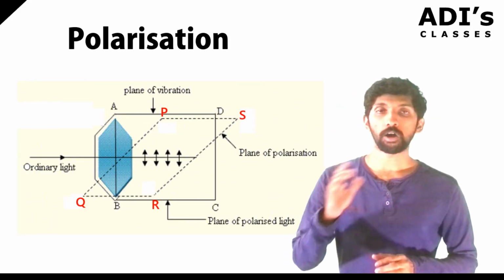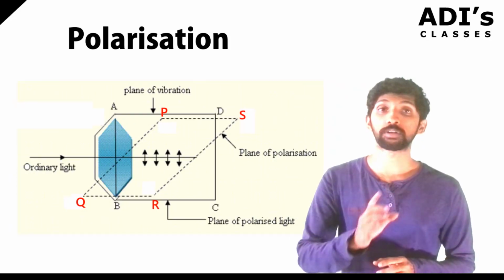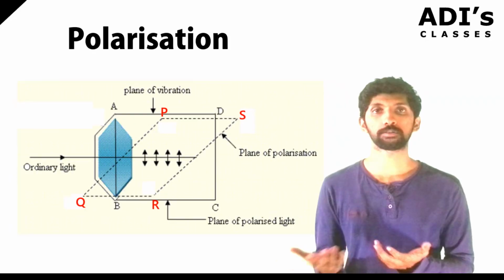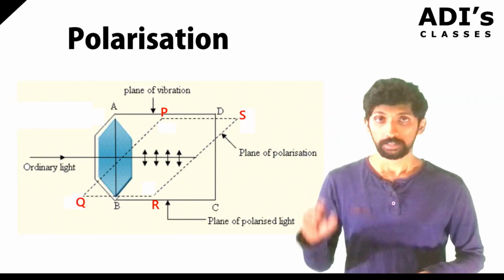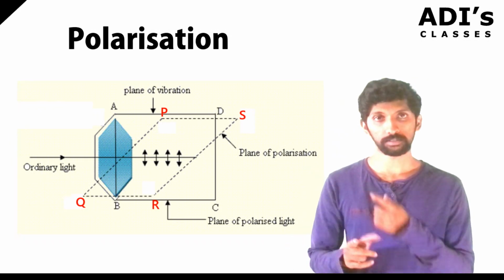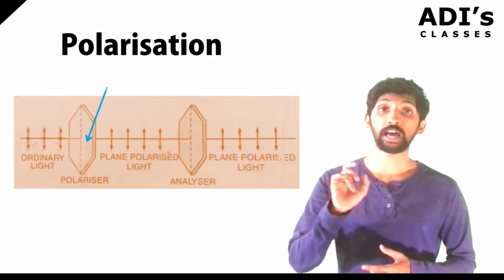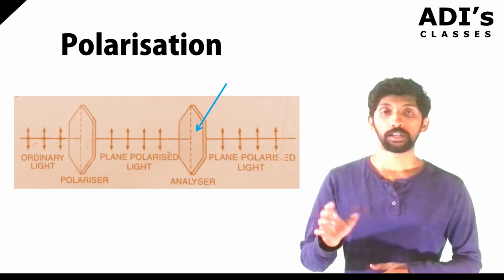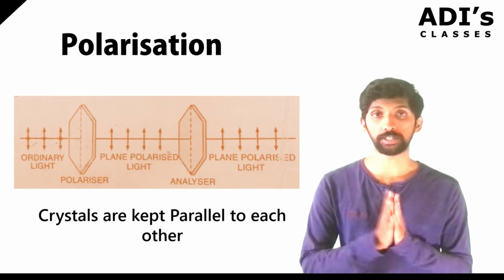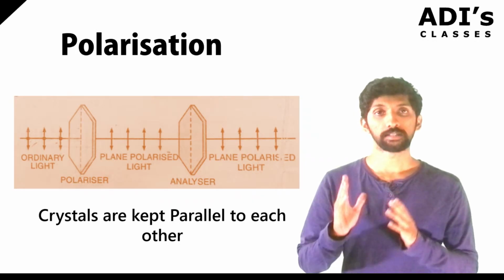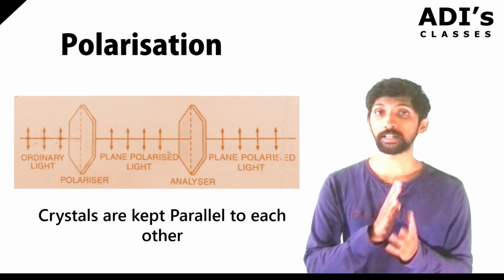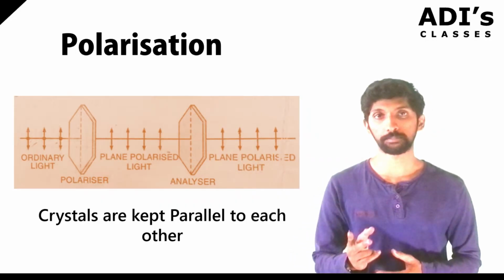How do we get to know whether the light is polarized or not? If you just look at it, we won't be able to figure that out. That's why we use another crystal. One is called the polarizer, the first crystal, and the second one is the analyzer. Suppose we keep the two crystals parallel to each other, meaning the alignment of molecules in the crystals is at 0 degrees or 180 degrees, either parallel or anti-parallel.